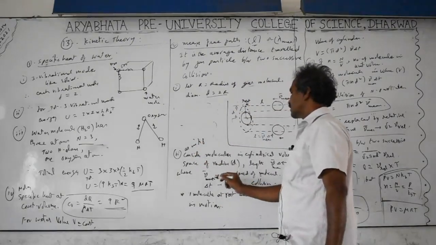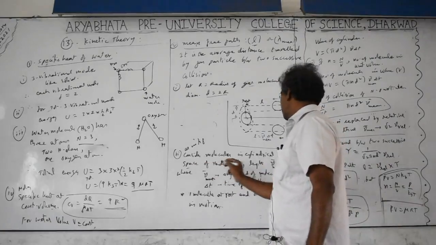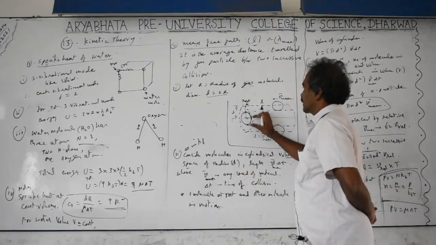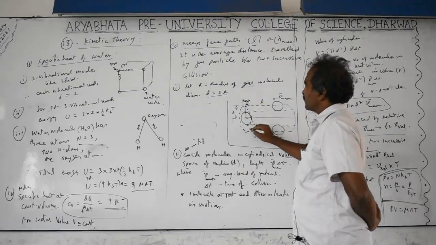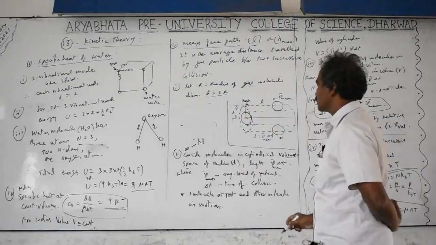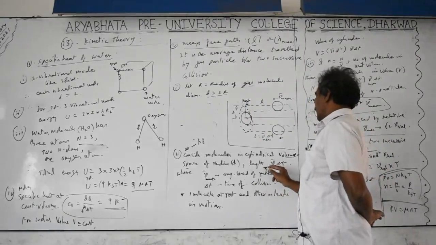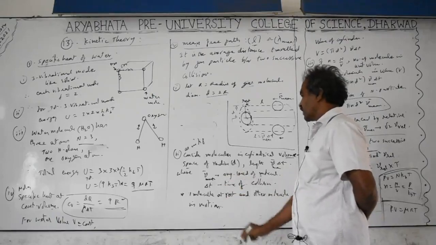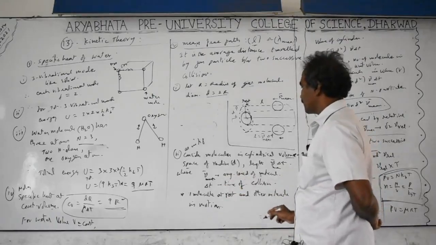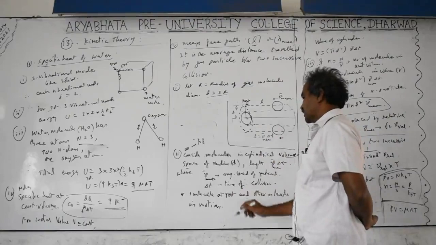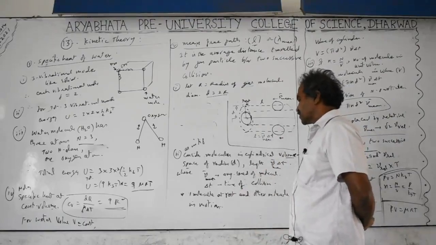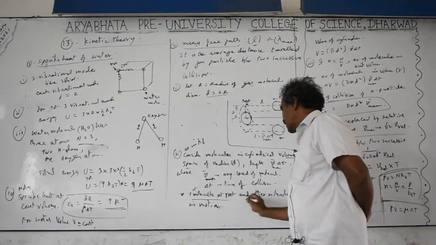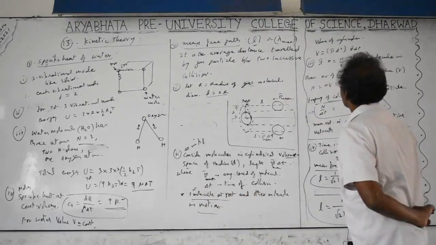This is the volume space, of radius equal to D. It is the actual diameter. We are considering the total bigger cylindrical portion whose radius is D, that is 2r. Length is equal to V, the average speed, into delta T, where V is the mean speed of the particles and delta T is the time of collision between these two particles. We are taking first only two particles colliding.